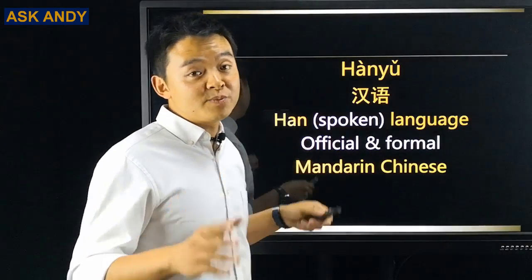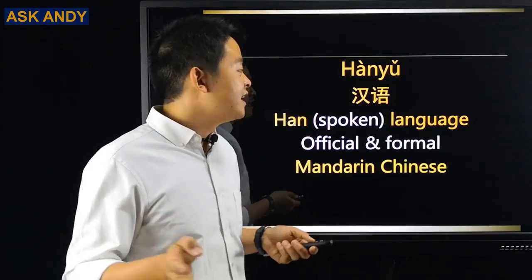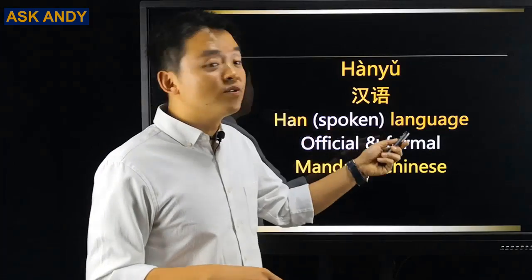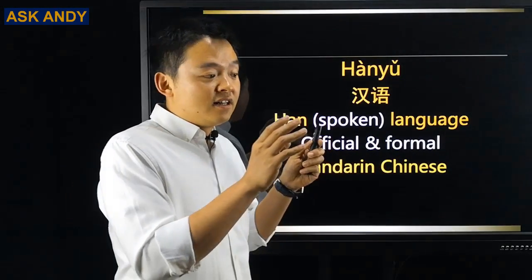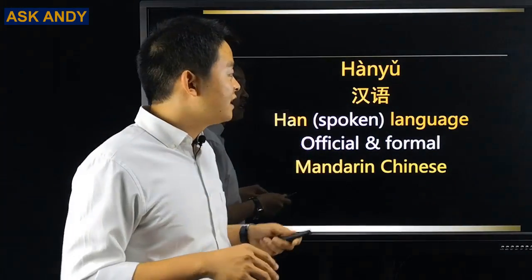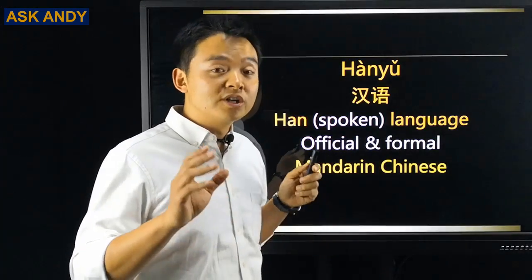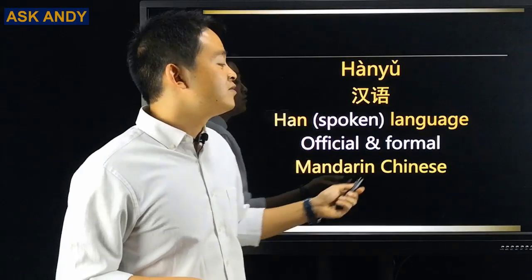So this is really specific. When a native Chinese from another ethnic group is learning Chinese language, he or she must say Han language because he is a native Chinese, but is learning the language of Han ethnic group. So that is more specific. And this term is the official and the formal one. It is more technical. So this one actually, the translation for it would be Mandarin Chinese.